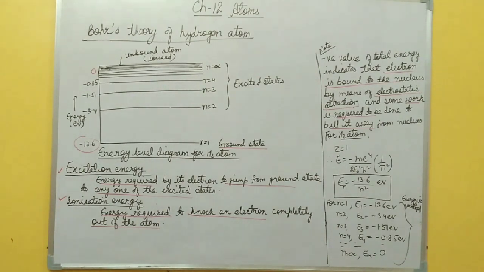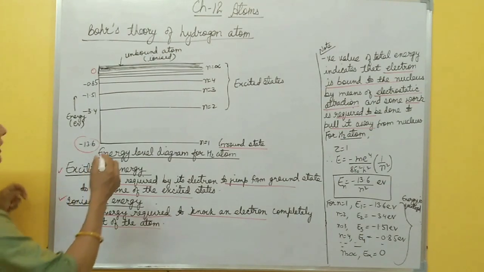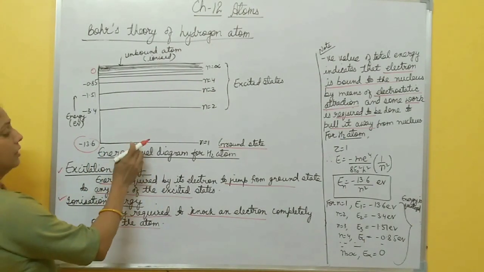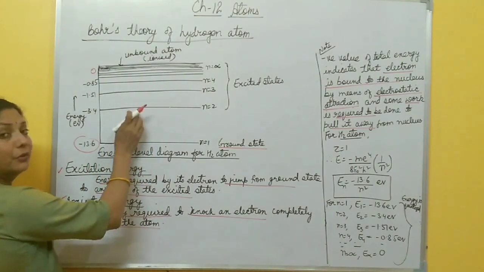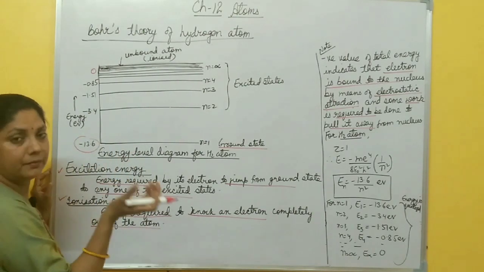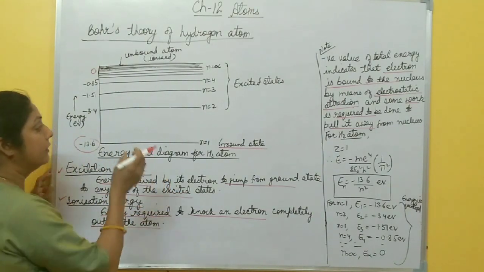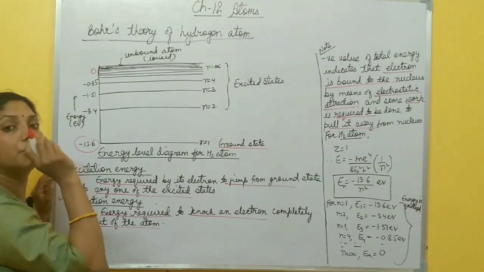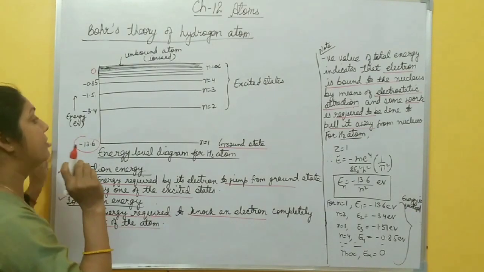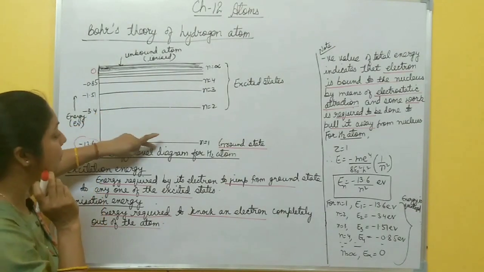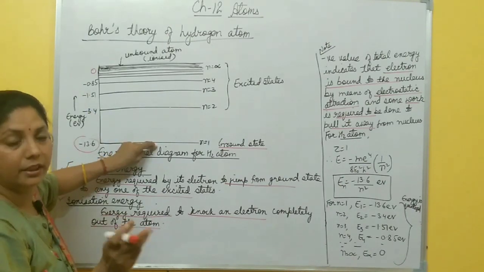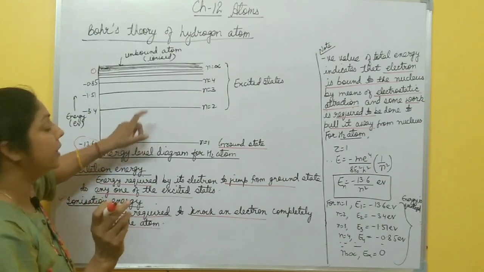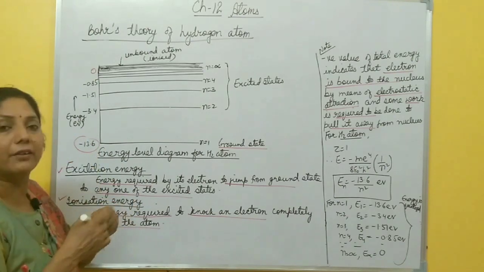After this, we'll discuss the spectral series of the hydrogen atom. It means when an electron jumps from a lower orbit to a higher orbit, it absorbs some energy. And how much energy? The discrete energy of a photon, that is h nu. And when it jumps from a higher to a lower orbit, it emits that energy of a photon, right? In this way, absorption and emission spectra are formed.